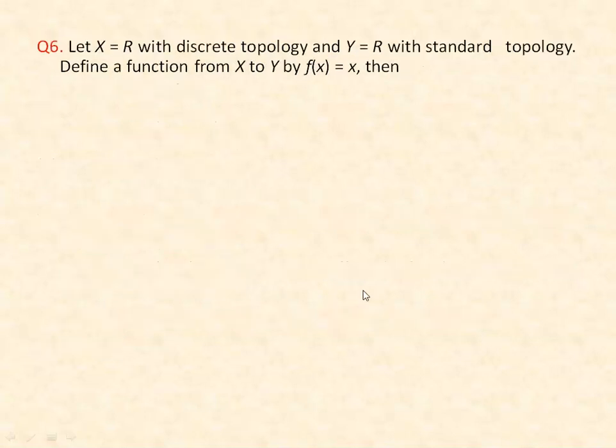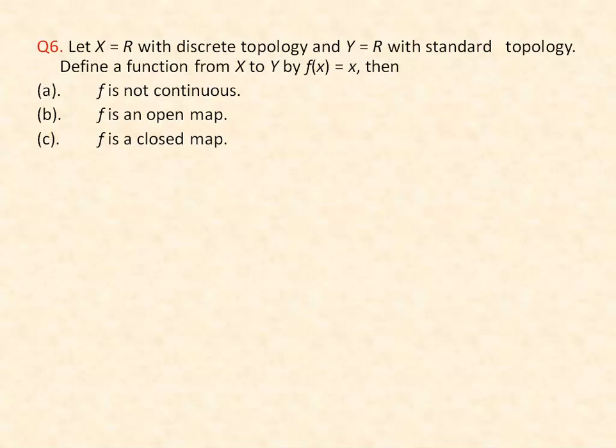The next question is, let X be the real line with discrete topology and Y be the real line with standard topology. Define a function from X to Y by f of x is equal to x. Then the first option is f is not continuous. Second option is f is an open map. Third option is f is a closed map. And fourth option is none of the above.